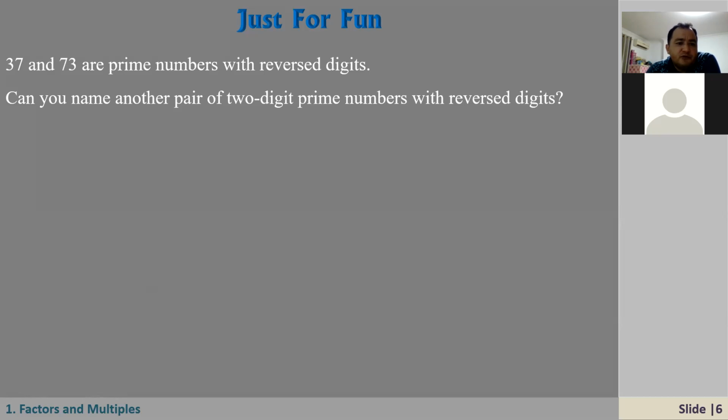So Salim, here are 2 examples, 37 and 73. These are prime numbers with reverse digits, right? If you reverse the digits of 37, we get 73, and both numbers are prime numbers. Question 40: can you name another pair of 2-digit prime numbers with reverse digits? Can you give me a similar example like this, where when I reverse it, it's still a prime number?